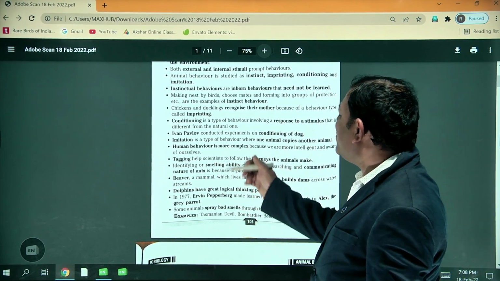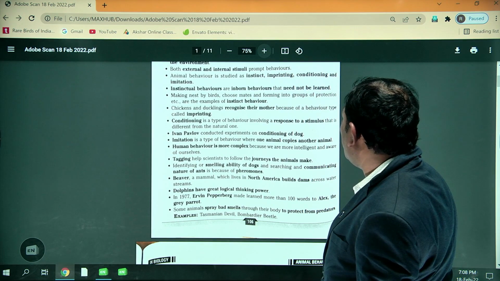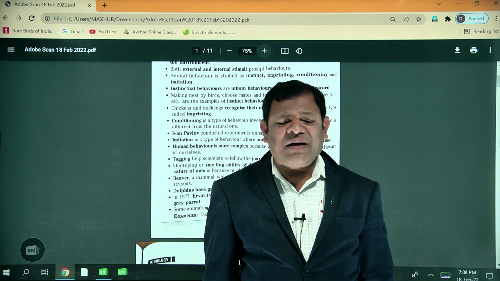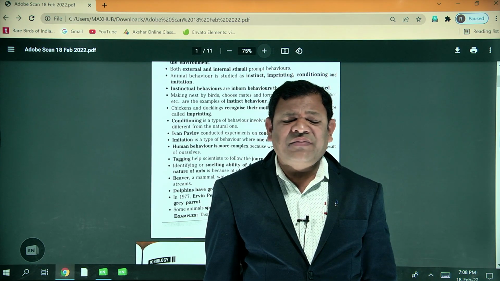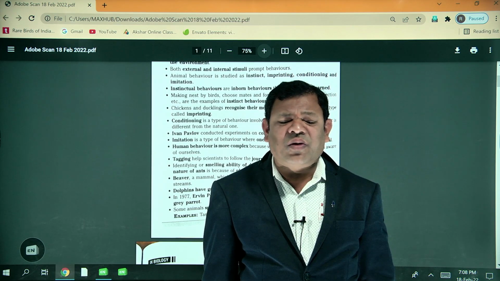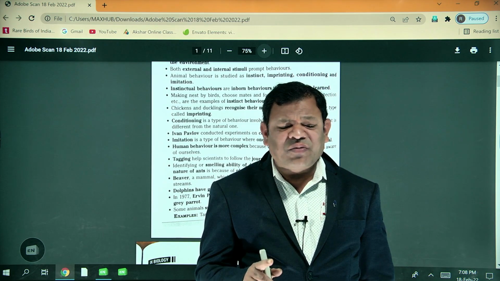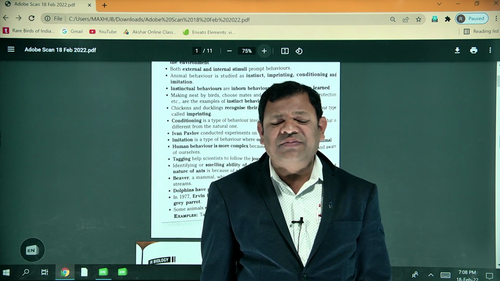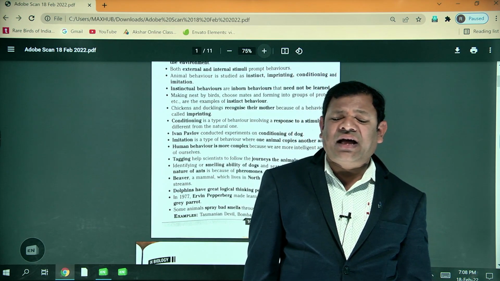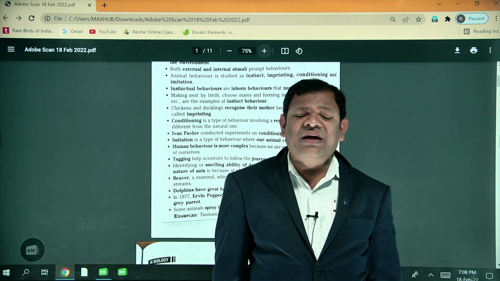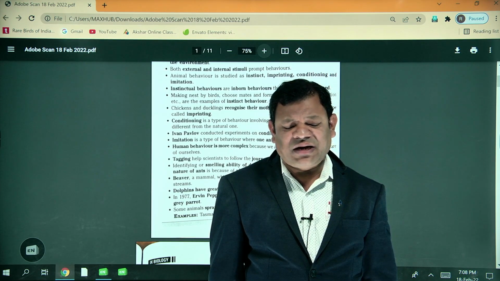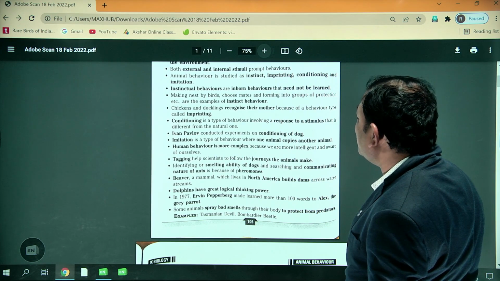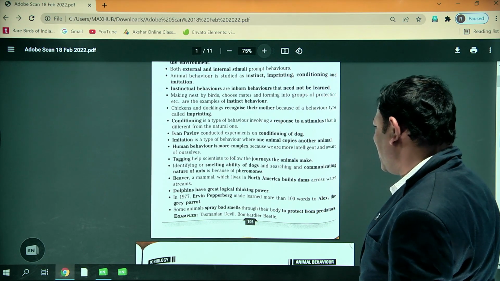Next, human behavior is more complex because we are more intelligent and aware of ourselves. So that means we don't know which time a human being is happy or which time they are sad. Why? Because at different moments they have different situations. Sometimes they are happy, sometimes sad, sometimes angry. So human behavior is complex. Next, tagging helps scientists follow the journey of animals.